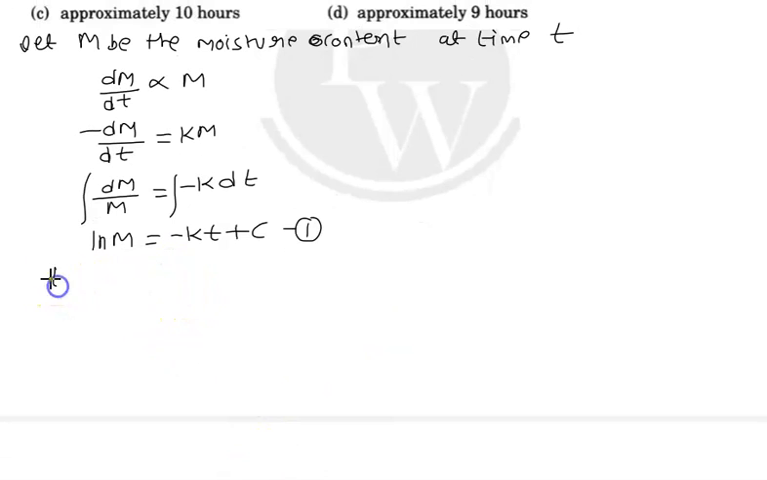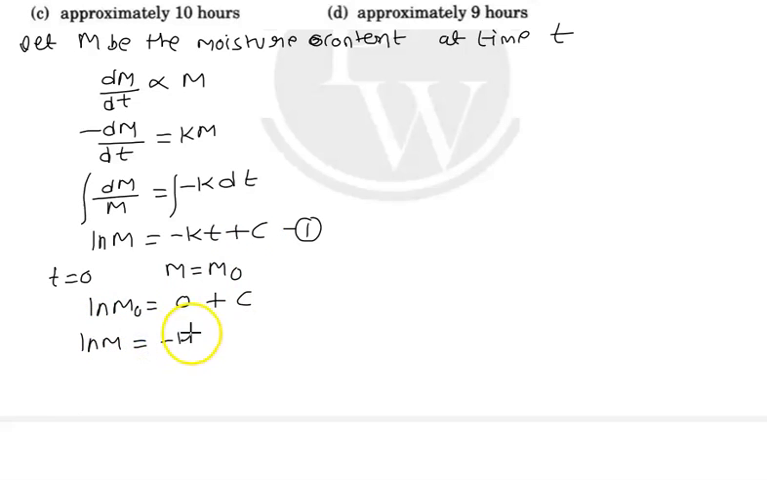Initially, at t = 0, let M = M0. So ln M0 = 0 + c, so c = ln M0. When you put this in, ln M = -kt + ln M0. Transferring this side, ln M minus ln M0, so it will be ln(M/M0) = -kt.